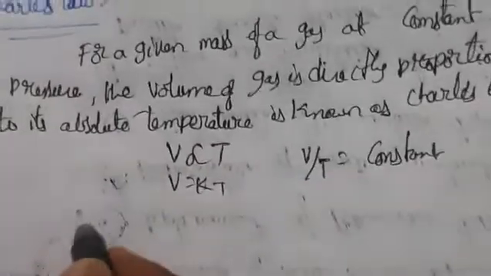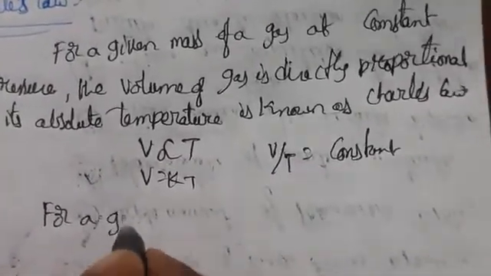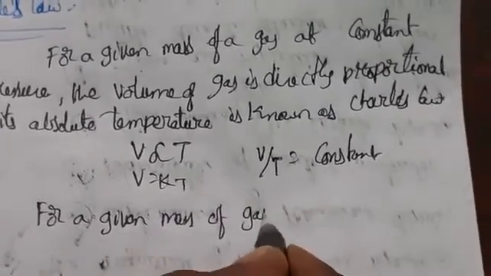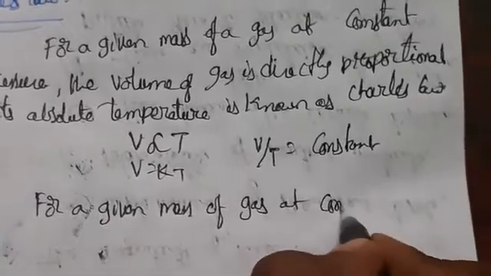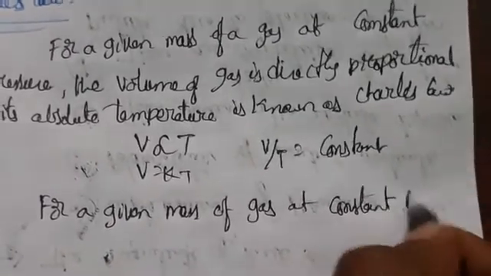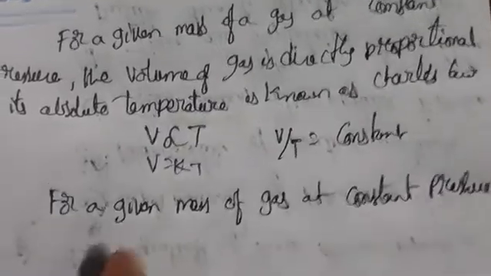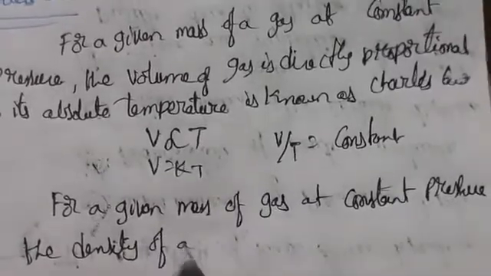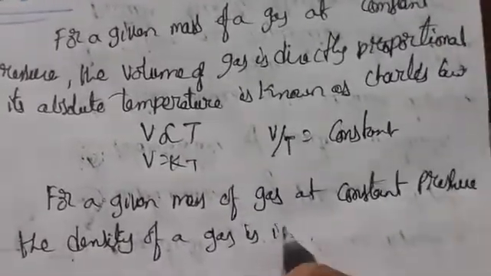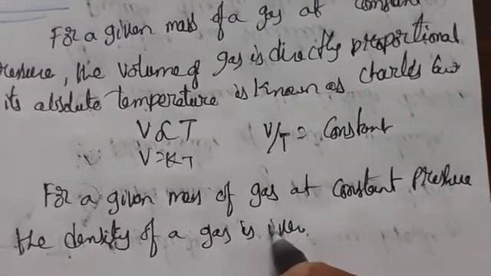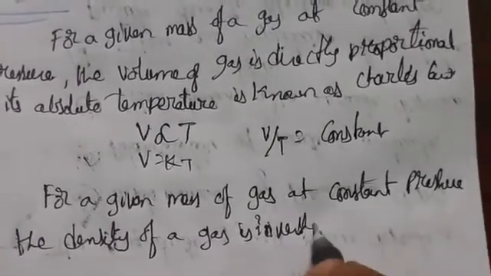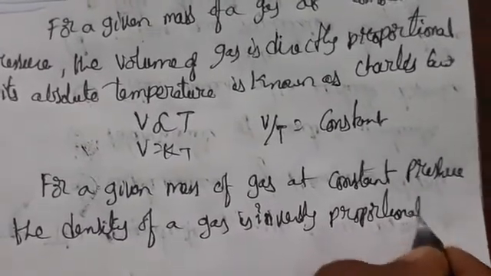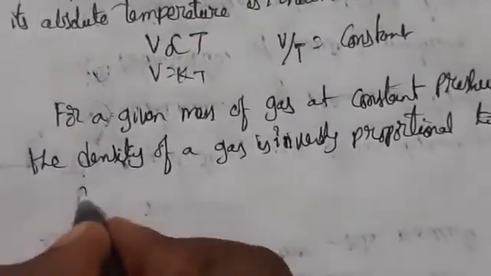Again, for a given mass of a gas at constant pressure, the density of gas is inversely proportional to absolute temperature.